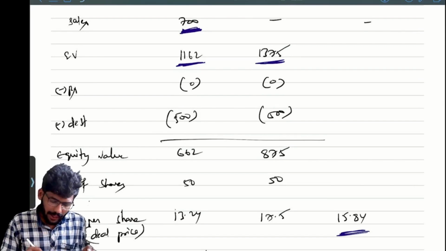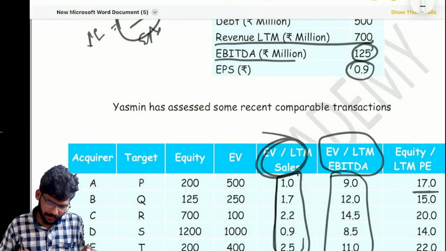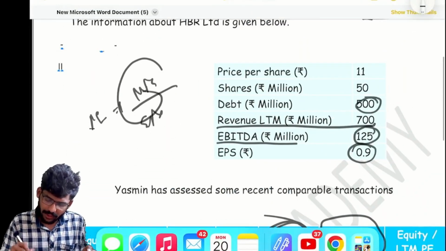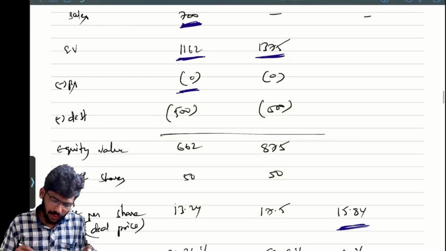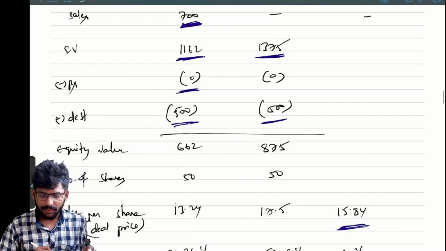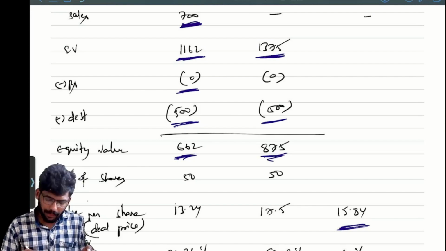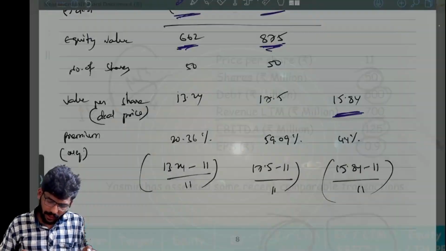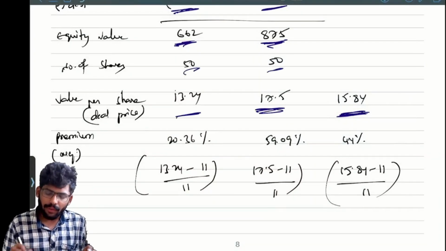So that's why enterprise value means preference shares. In the given question, is there any preference share capital? Preference share is not there, but we have a debt. How much? 500. So take the debt 500. So minus, we will get equity value 662, 875. Number of shares in the given question is 50. So divided by 50, we got 13.24, 17.5 here, 15.84.